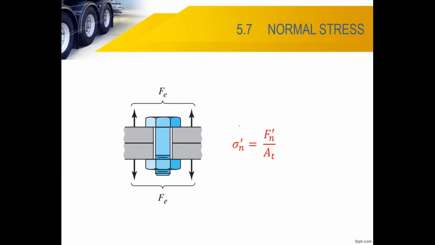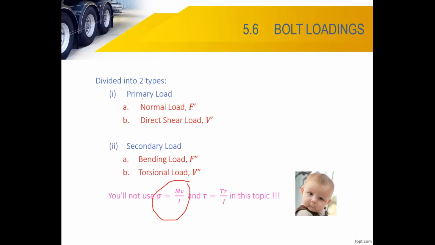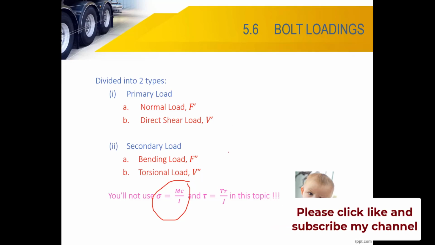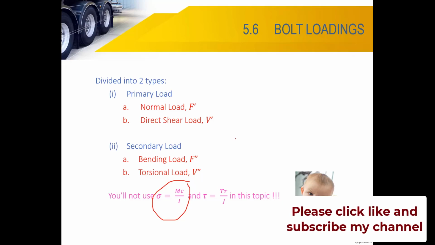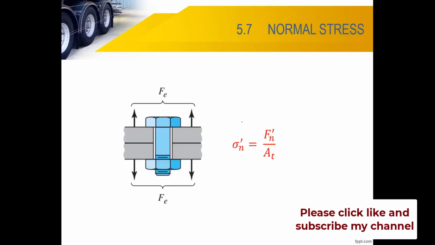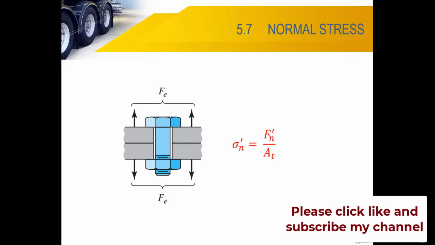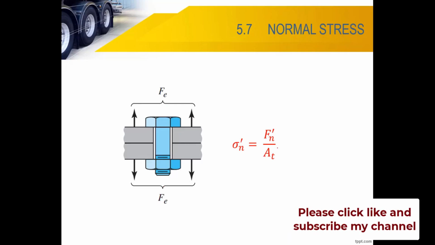Okay, for example, you have a direct axial load applied on the bolt. The bolt is tightened by the nut at the bottom. If you look at the force direction, this is only axial load. So we have normal stress or axial stress equal to Fn prime. Prime means that it is a primary load. Primary load, F prime, V prime. F double prime, V double prime is the load due to bending or load due to torsion, which we will discuss later. So this is a primary load, axial load. So Fn prime over the tensile area.